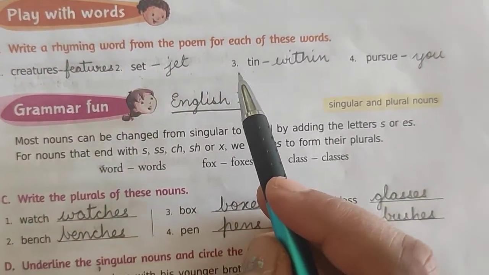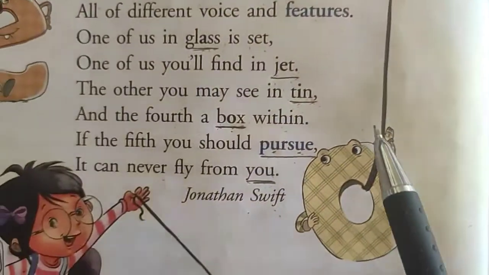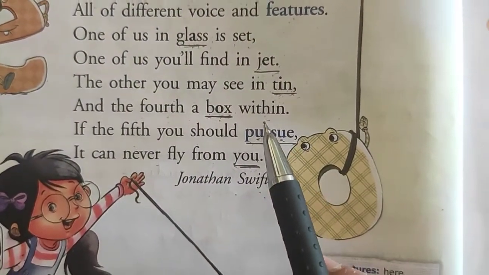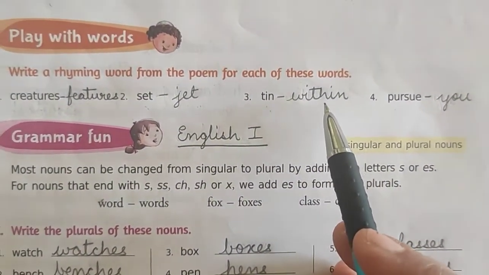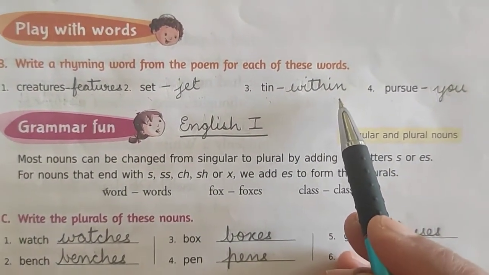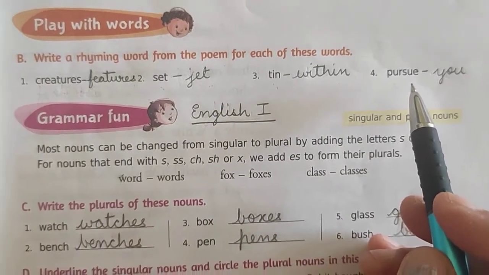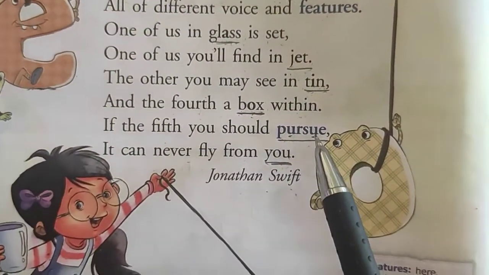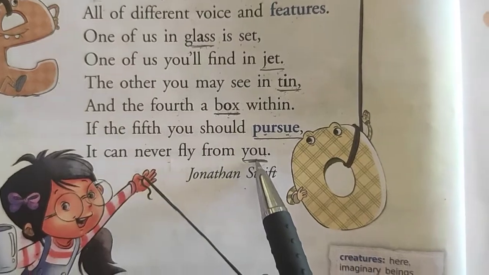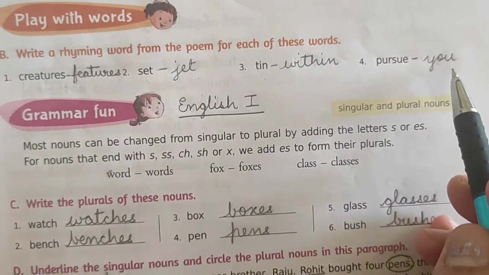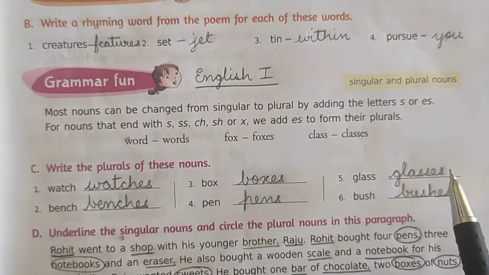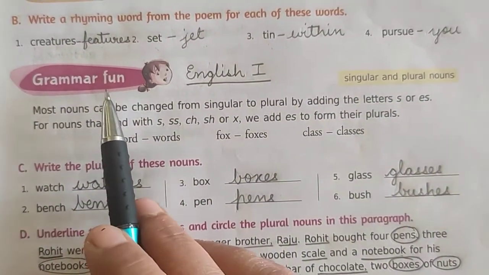Number 3 is tin. Which is the rhyming word for tin? That is within. So here you write W-I-T-H-I-N, within. And the last one is pursue. Which is the rhyming word for pursue? That is you. So here you write Y-O-U, you.